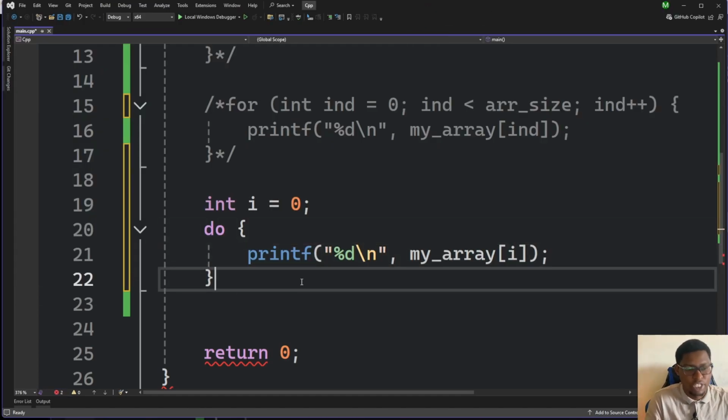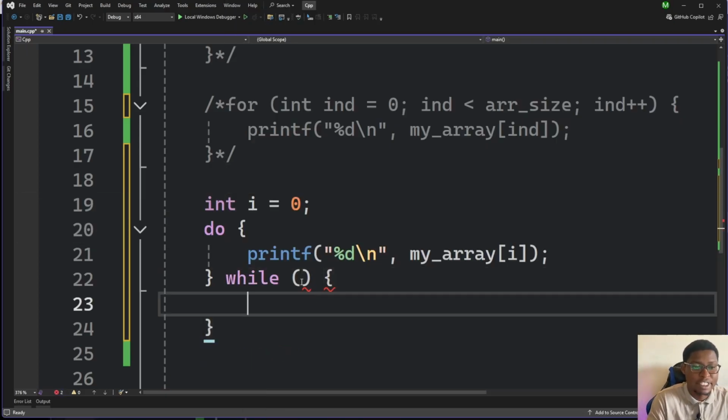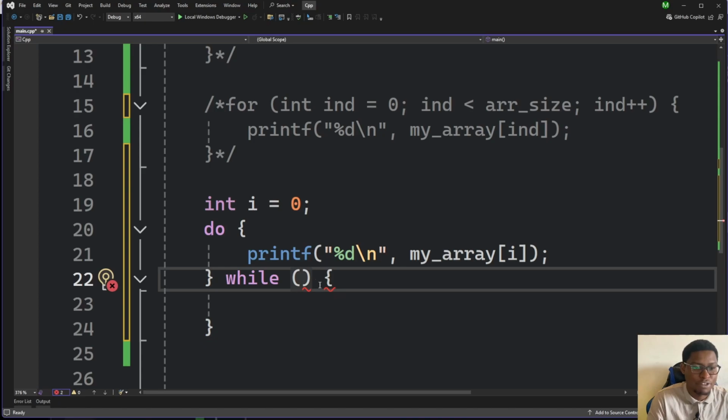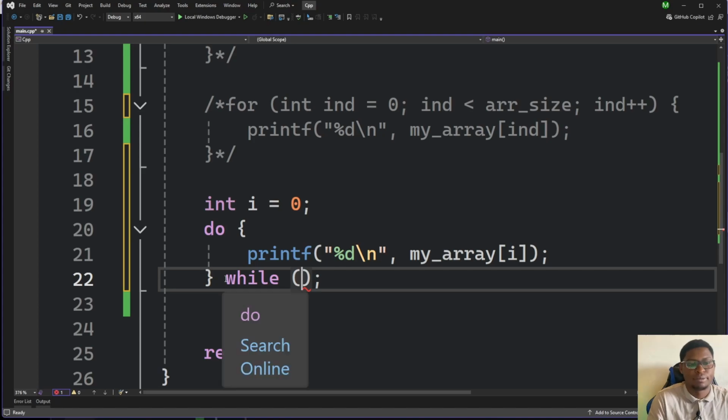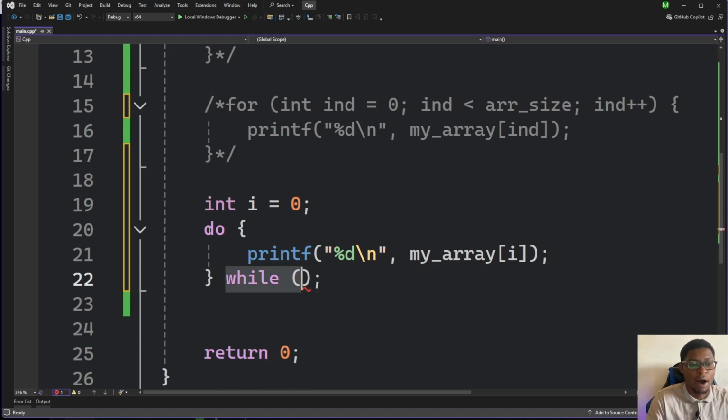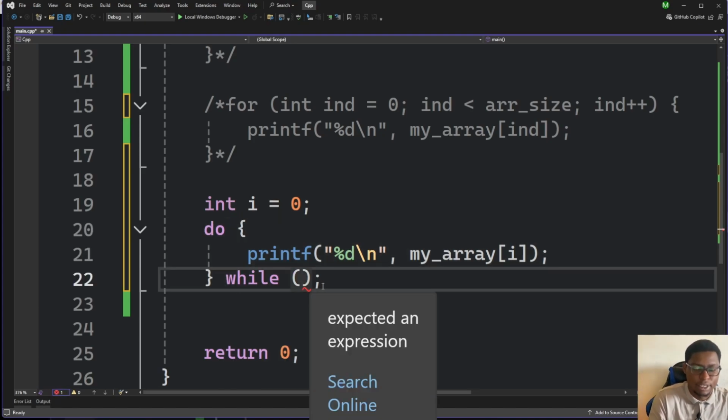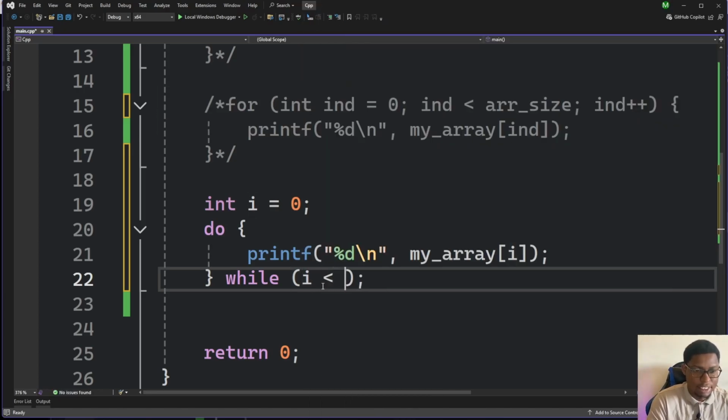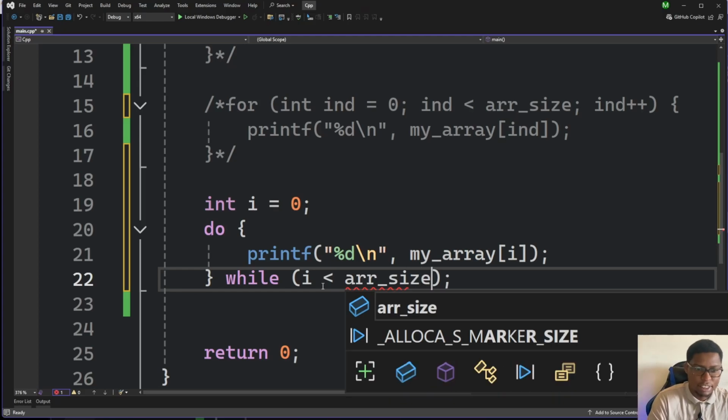And then do this while. So now our while comes after the fact. It comes after our do statement. So while will be i is less than the array size.